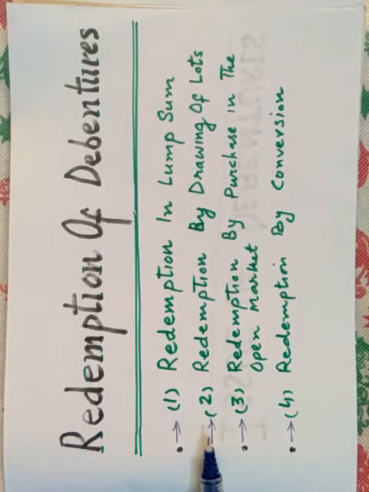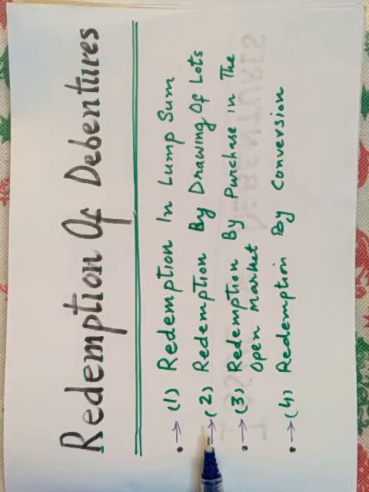Dear students, now we have redemption by drawing of lots. A certain proportion of debentures are redeemed each year. A slip for every debenture is placed in a drum, and then the numbers of slips are taken out.